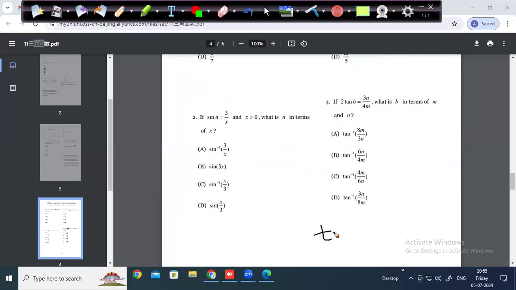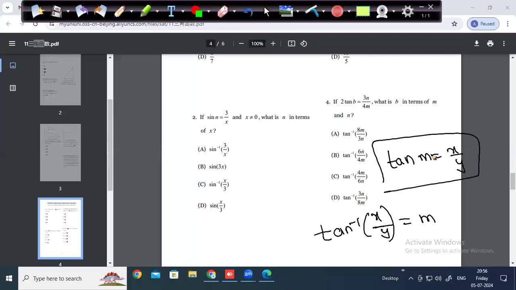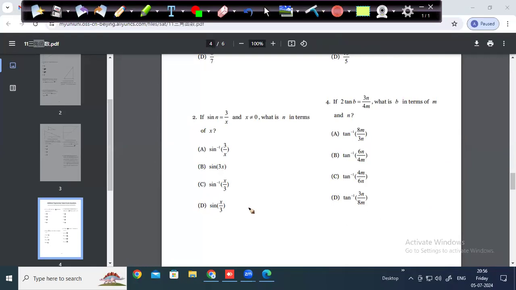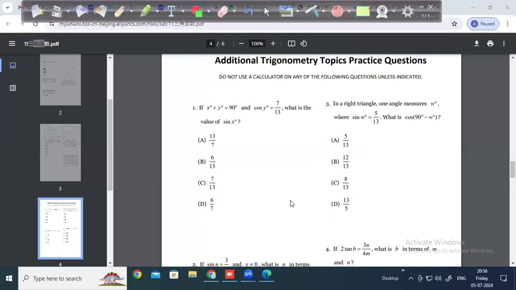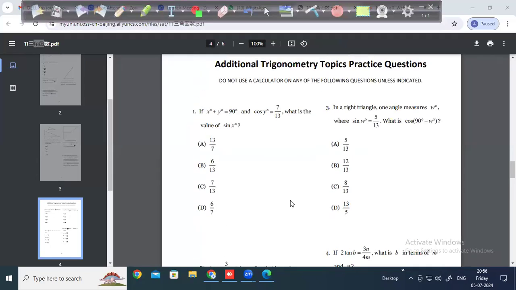So if I say tan inverse of x by y is equal to some m, when tan inverse comes to this side, it becomes tan m. Tan m is equal to x by y. So tan inverse of x by y is m, so tan m is equal to x by y. So only this sine inverse, tan inverse, you can keep aside. You'll not have it.